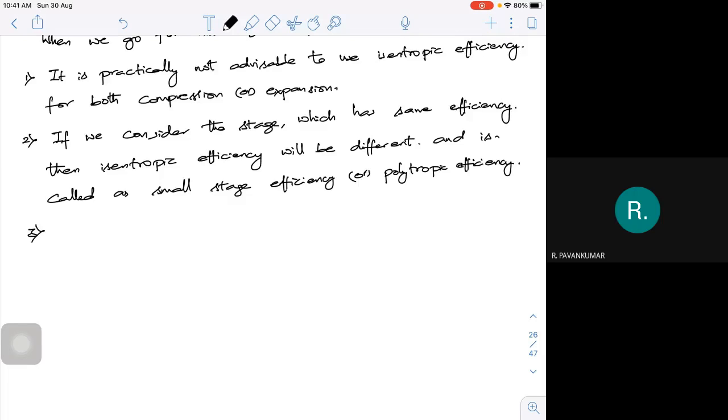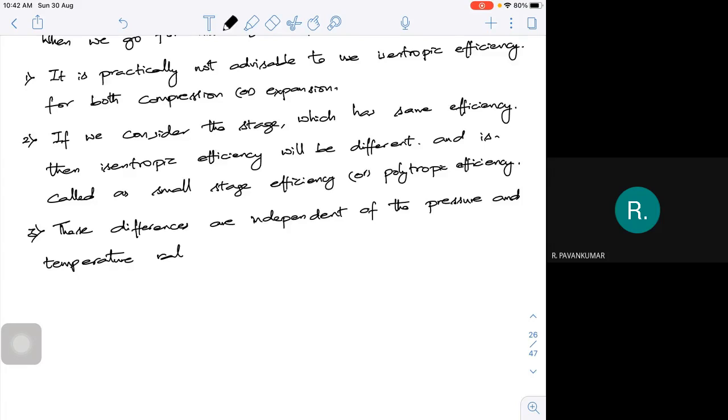That is, these differences are independent of the pressure and temperature ratios.